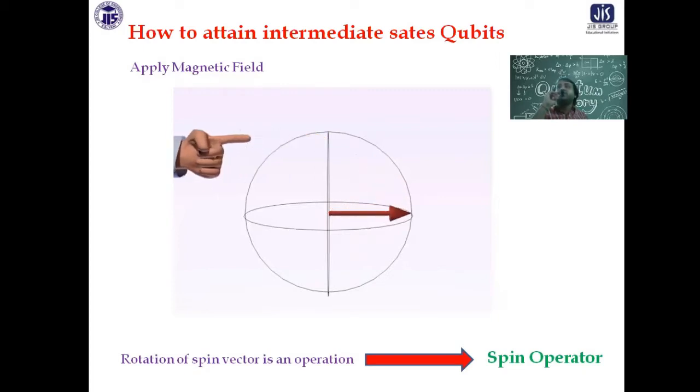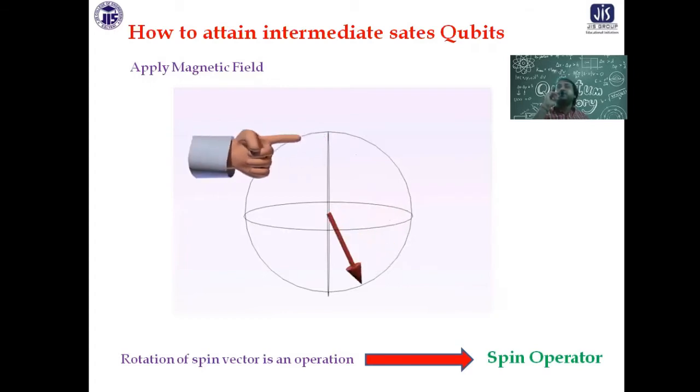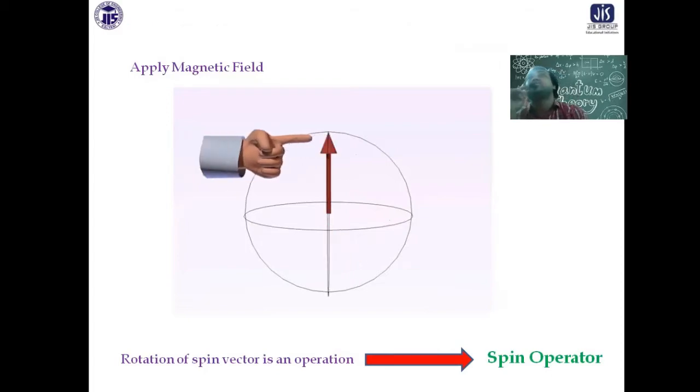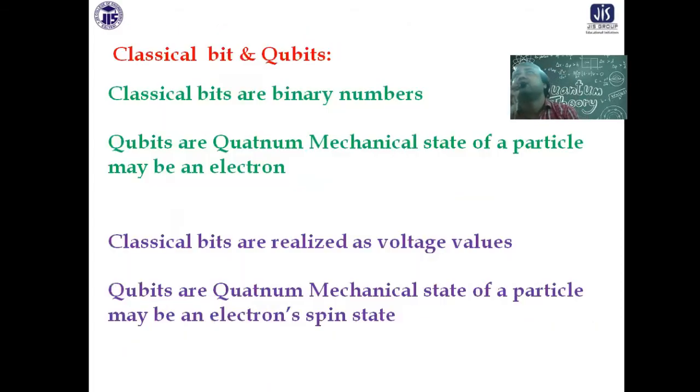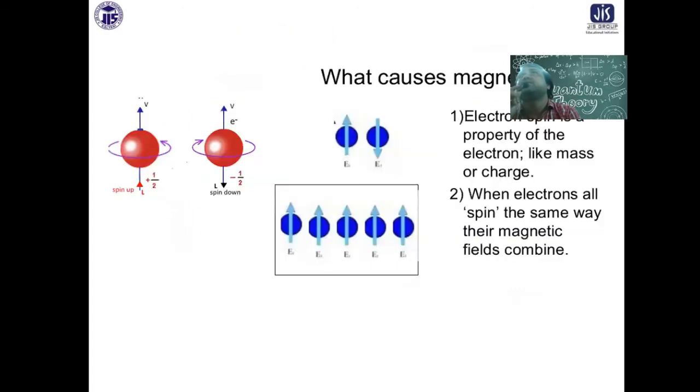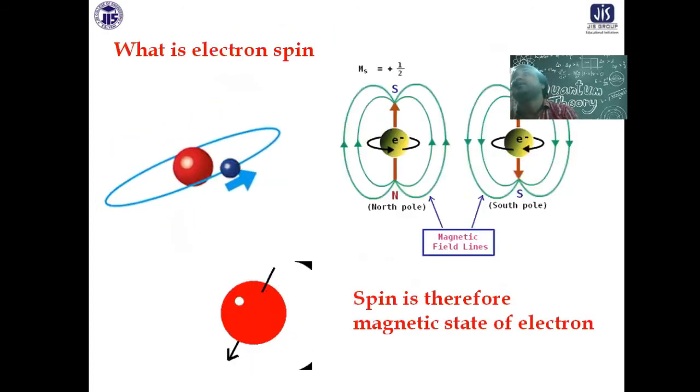Spin is a magnetic property. As I told you, the electron with up spin is like a bar magnet, as you can see in the picture here. This is the spin of the electron. The spin up state may be like the bar magnet that way.